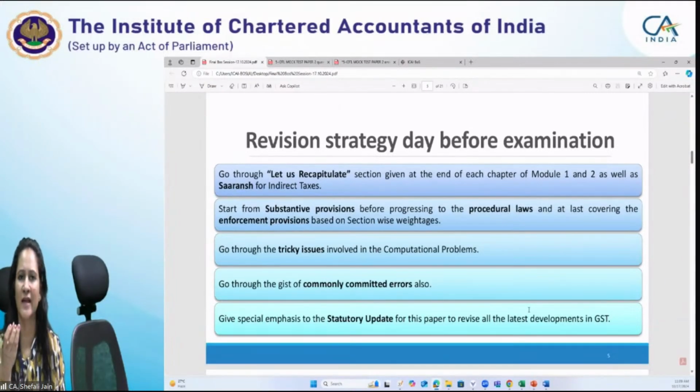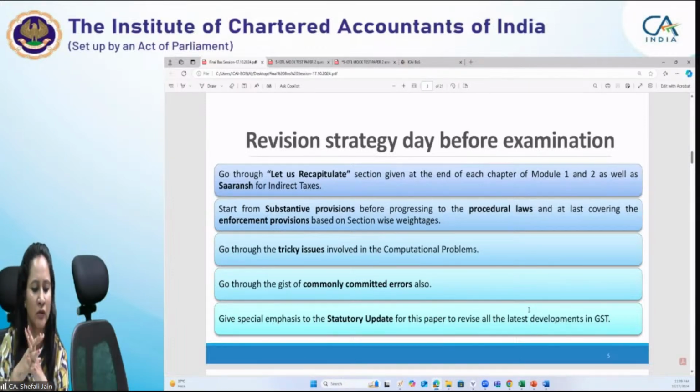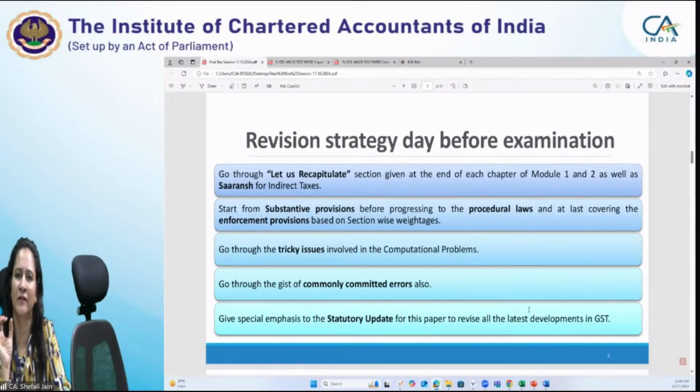These gray areas may vary from individual to individual. One student might feel one entry is a typical one, however for another student it is an easy entry. So depending upon your commonly committed errors, you need to go through those gray areas and tricky issues involved in the computational problems or any substantive provisions before the examination.